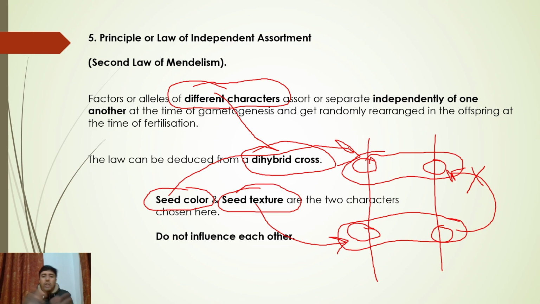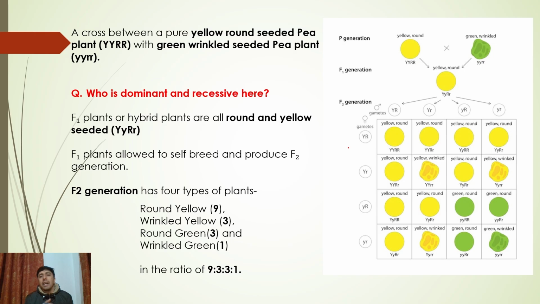So how do you understand it? By a dihybrid cross. Sir, वो क्या होता है? This is the dihybrid cross. Sir, आपने कौन कौन से कैरेक्टर इसमें लिए? What are the characters that you're taking? I'm taking over here this pea color, yellow color, and pea shape. I'll take the pea color, yellow, and pea shape.